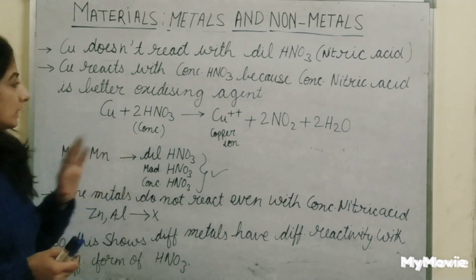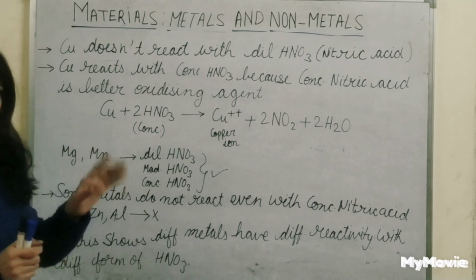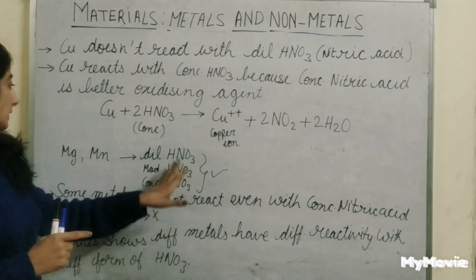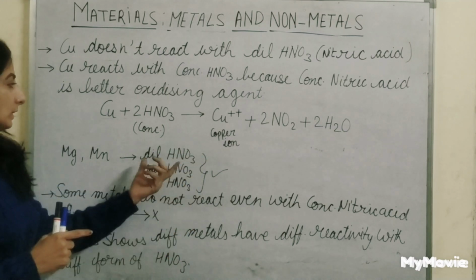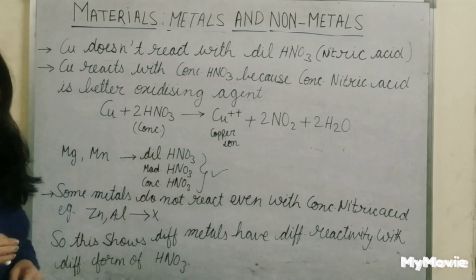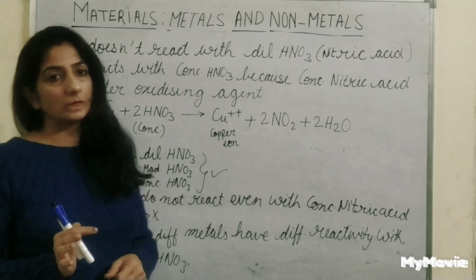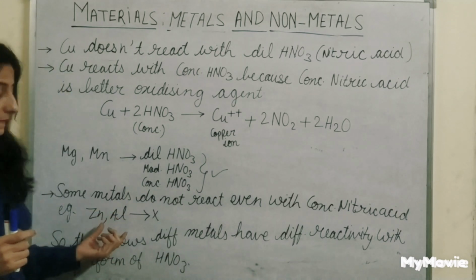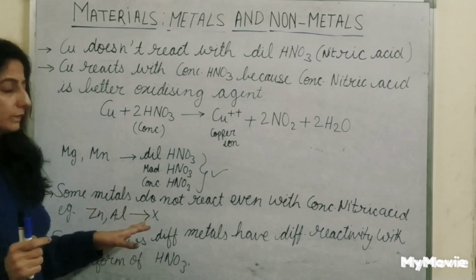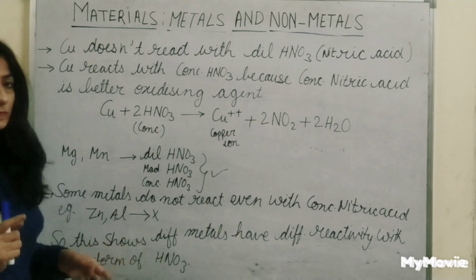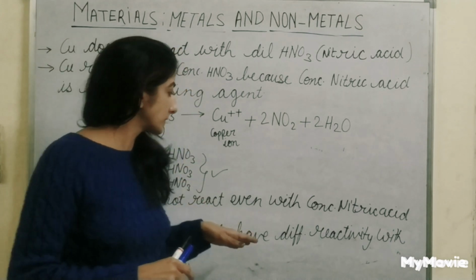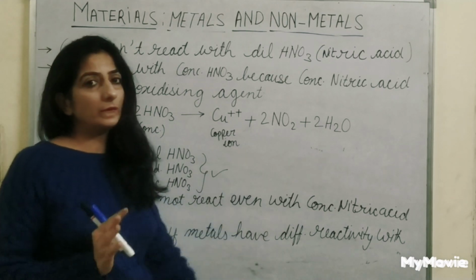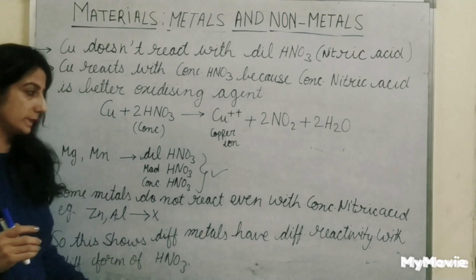Magnesium and manganese react with dilute HNO3, with moderate HNO3 and with concentrated HNO3. They react with all the forms of nitric acid. Some metals do not react even with concentrated nitric acid, for example zinc and aluminium. So these reactions show that different metals have different reactivity with different forms of nitric acid.